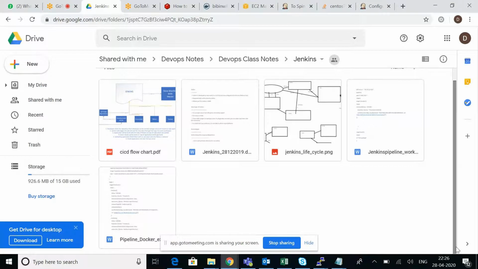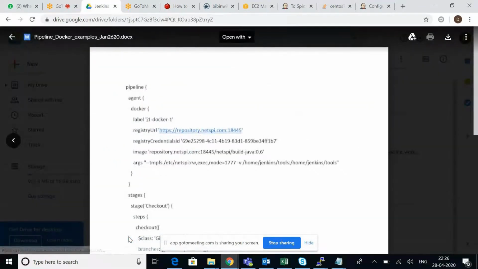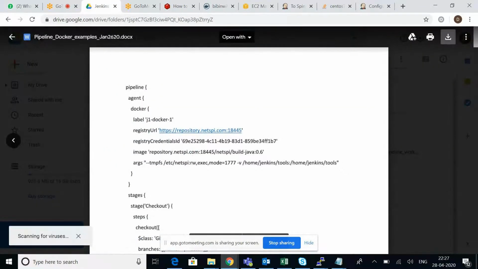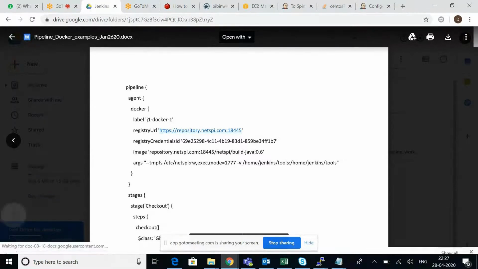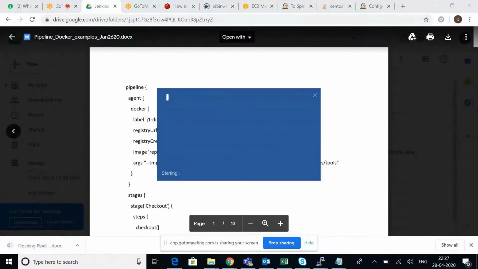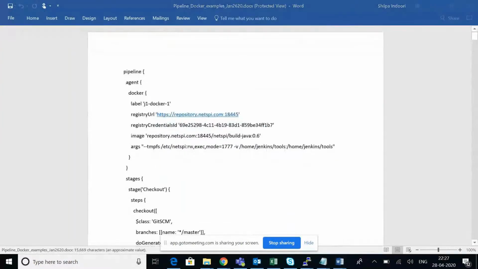Understood. Here, the pipeline Docker example, the last one. Yes, open it. Here this is one more way, as I told you yesterday. Directly I can give my Docker host details.